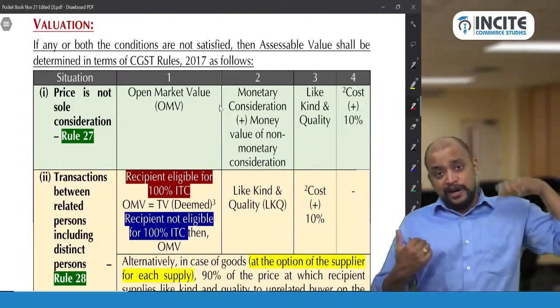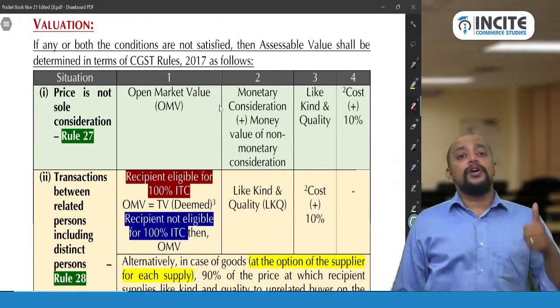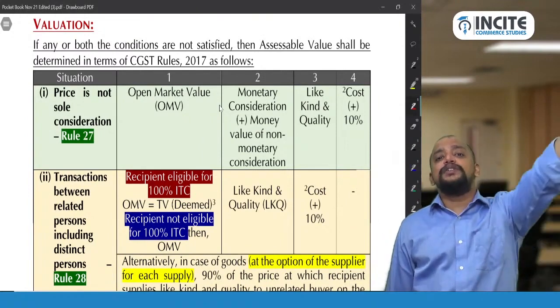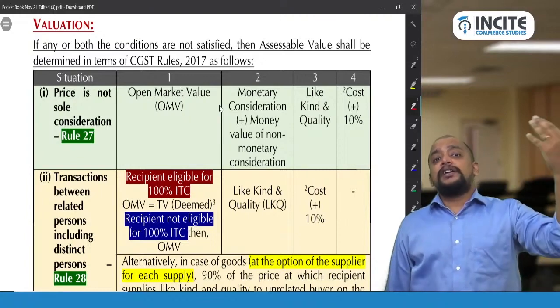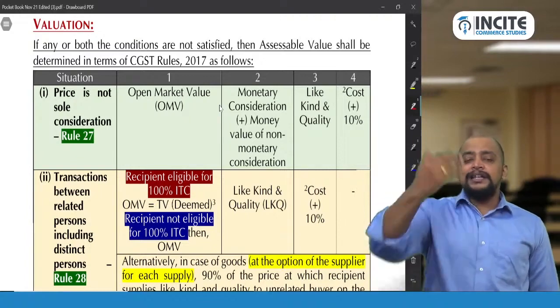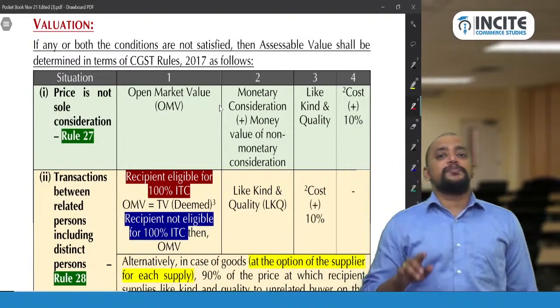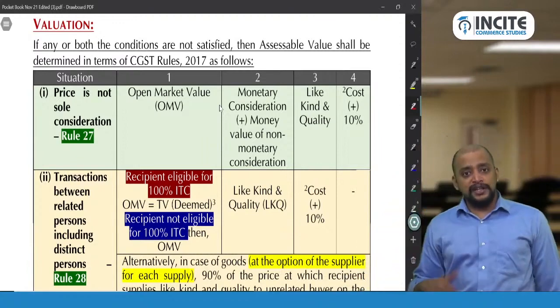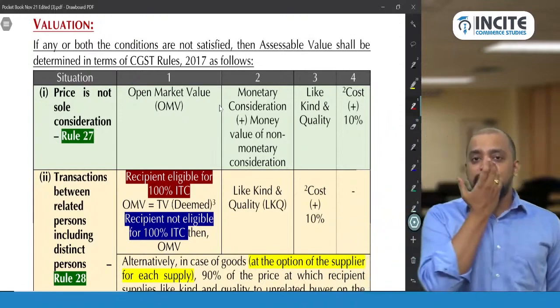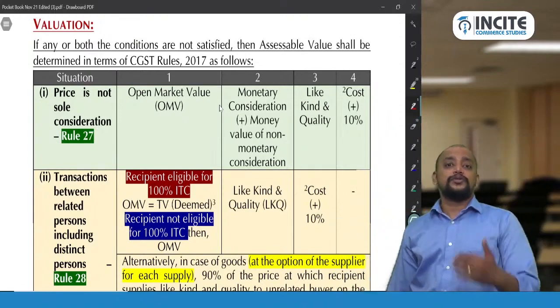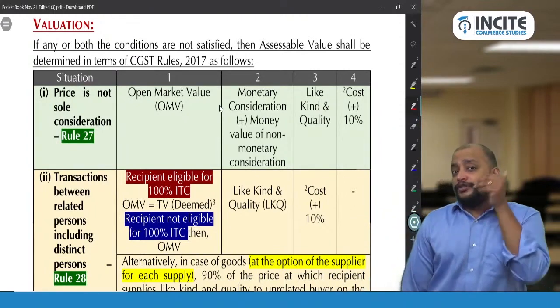Same supplier or any other supplier, same day, what is the price at which this TV is being sold? That will be taken as an open market value. If open market value is not ascertainable, money received, say I received 20,000 rupees plus old TV. So money received 20,000 plus I need to do the valuation of the old TV. Say the value of the old TV is 10,000, then 30,000 will be taken as the value of the new TV sold.